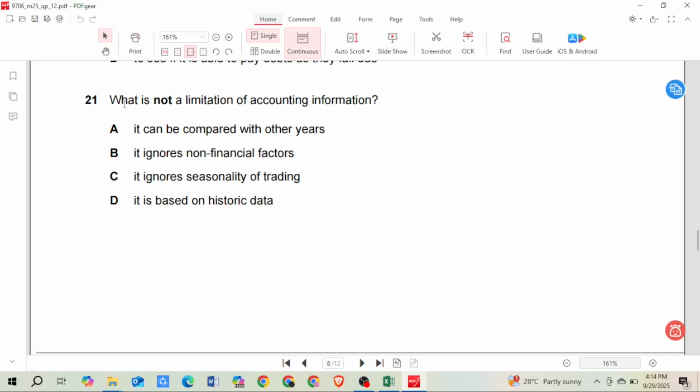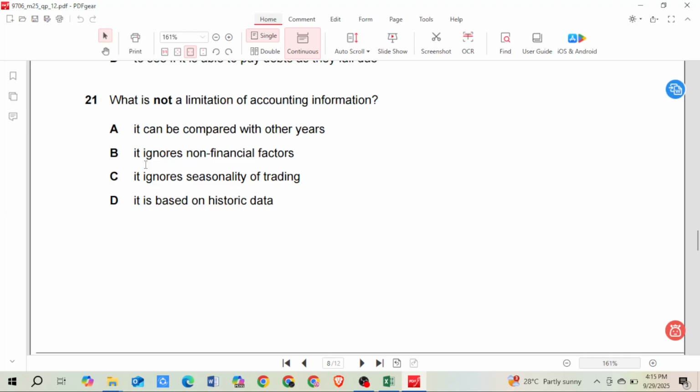Question 21. What is not a limitation of accounting information? A. It can be compared with another years. Yes, accounting information can be used to compare different years' information so that we can see whether we made a profit or loss. So this is not a limitation of accounting information, whereas it is an advantage of having accounting information.